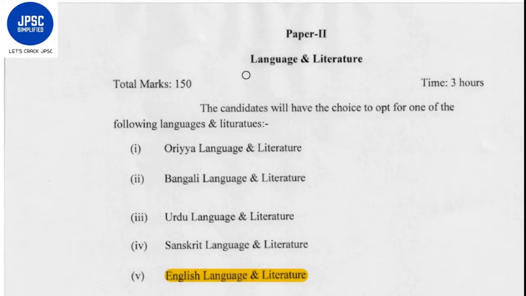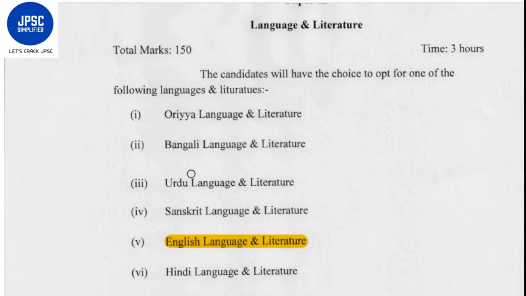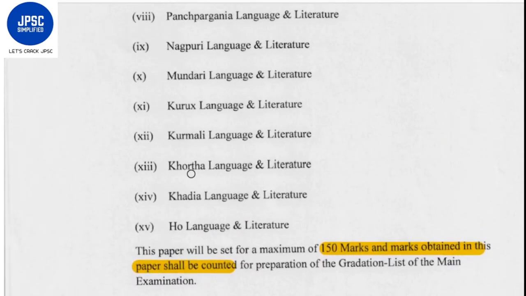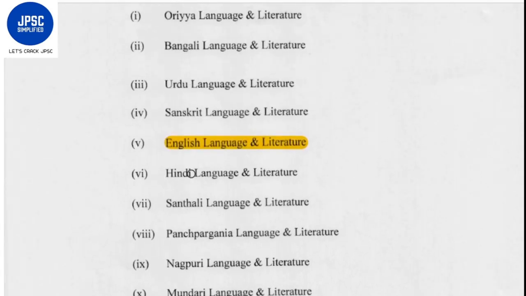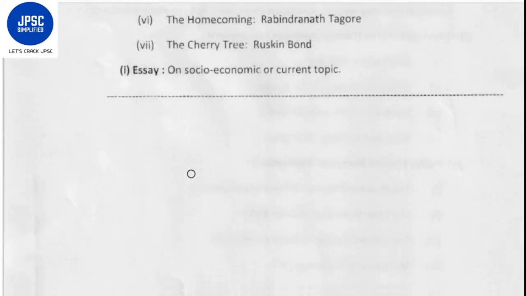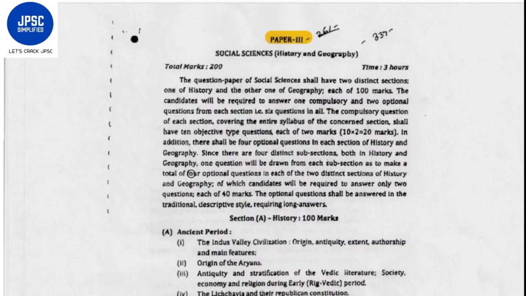Now we will go into the syllabus for paper 2. Paper 2 is the paper of language and literature. It will be of 150 marks. Time allotted will be 3 hours. There are 15 different languages, and out of this you have to select one language and literature paper. Here you can see the syllabus of the English language and literature. I will opt for English language and literature, that's why I have put this.